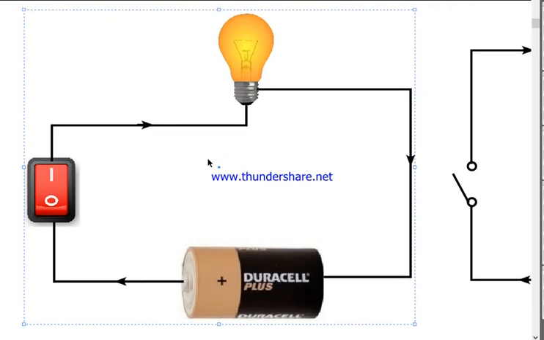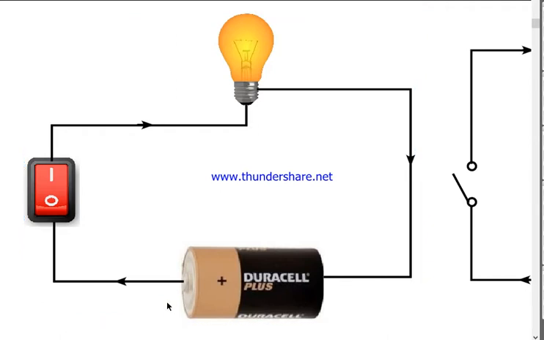So in this circuit, if you directly connect the plus and minus terminals, then the electrons which flow from the minus terminal have very high energy. That high energy electrons, when they reach the plus terminal, will cause a spark.